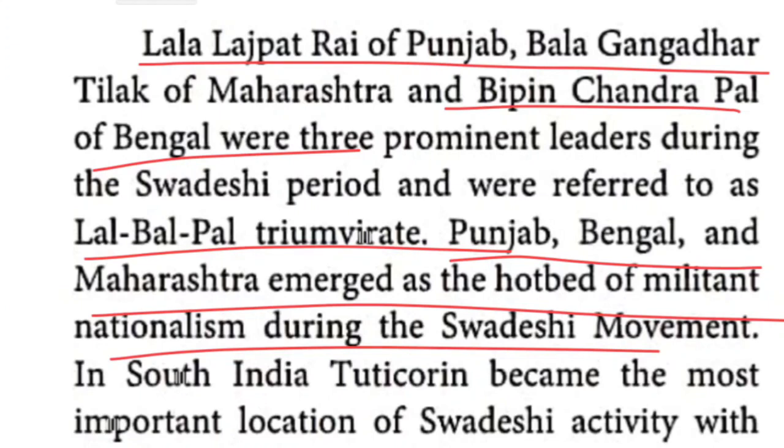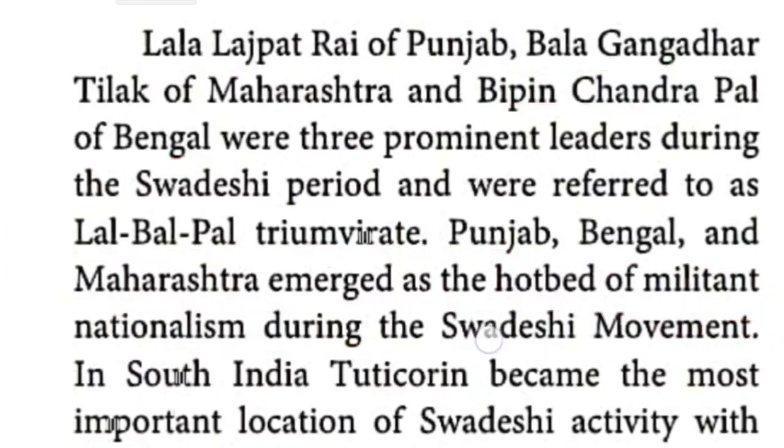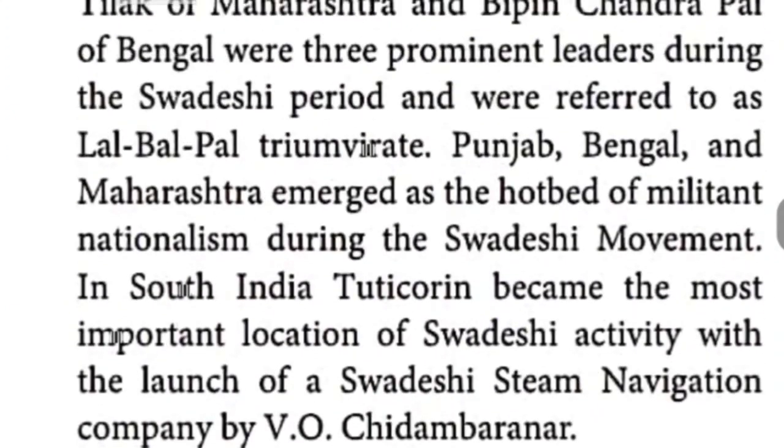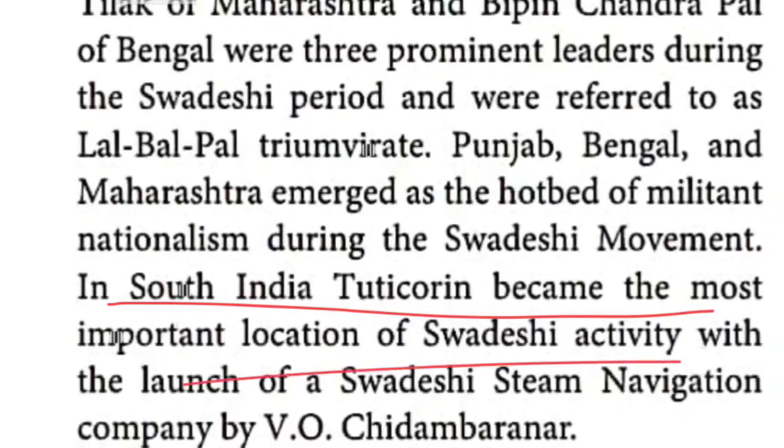At the same time, in South India, especially the district of Tuticorin. Who was there? Swadeshi Steam Navigation Company, which was started by V.O. Chidambaranar in Tuticorin district. Listen carefully, children. In South India, Tuticorin district became the most important location of Swadeshi activity.